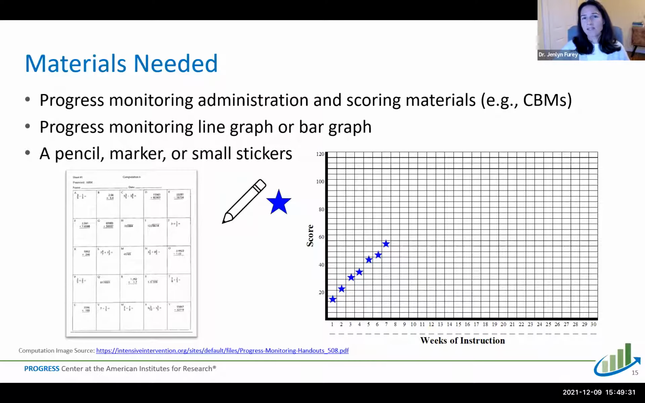If you are using a data management system and using technology to graph your progress monitoring graphs, you can adapt this by making sure that you bring the laptop or computer or device where you enter your data and having that available during your progress monitoring session, so the student can be the one to enter their score and they'll be able to see their graph on an Excel screen or Google Sheets or whatever it is that you're using.